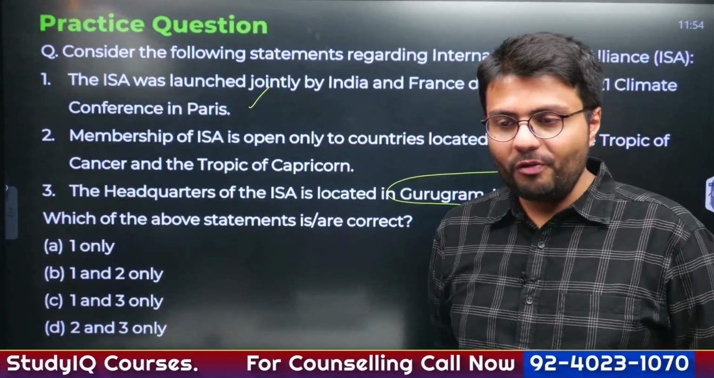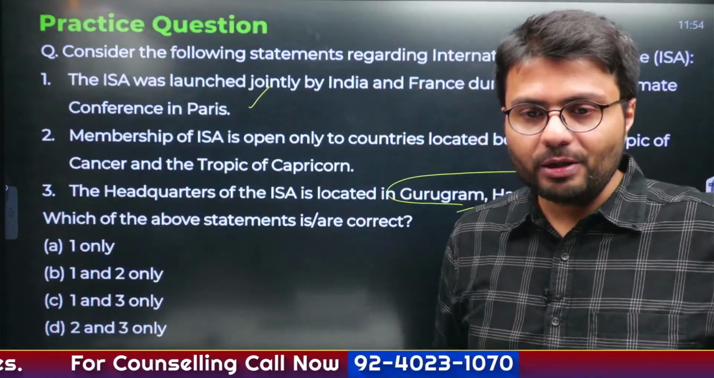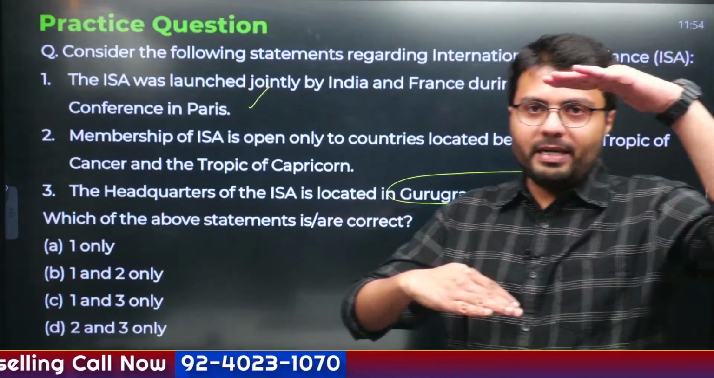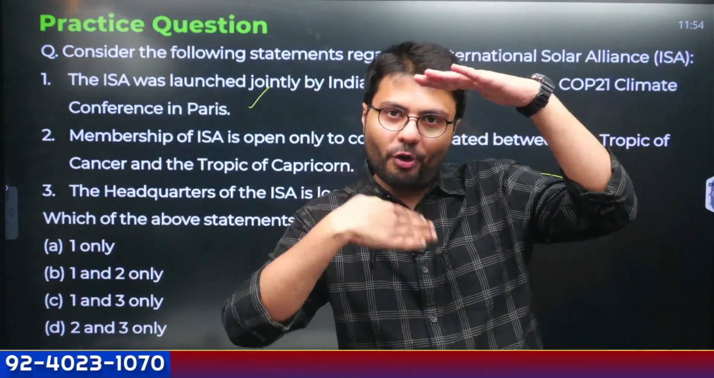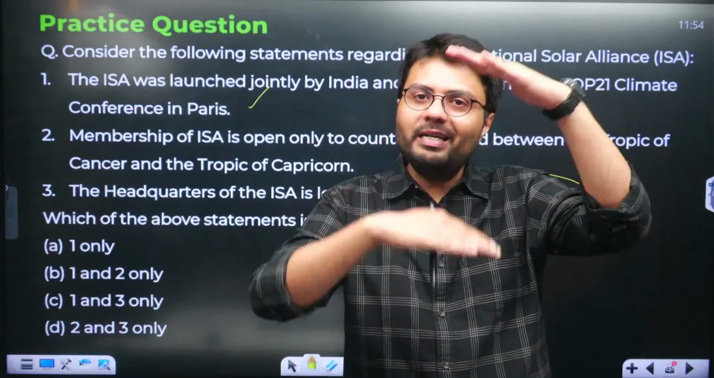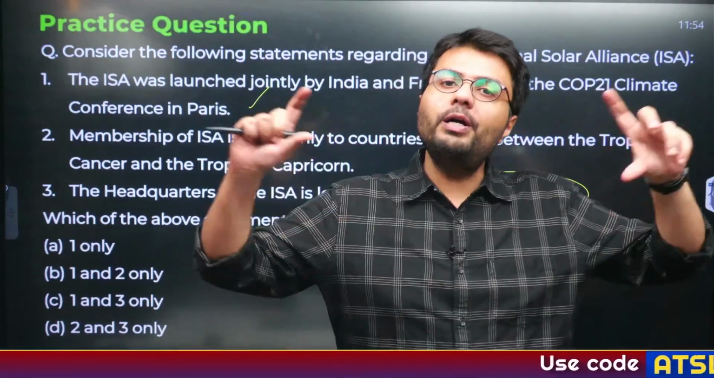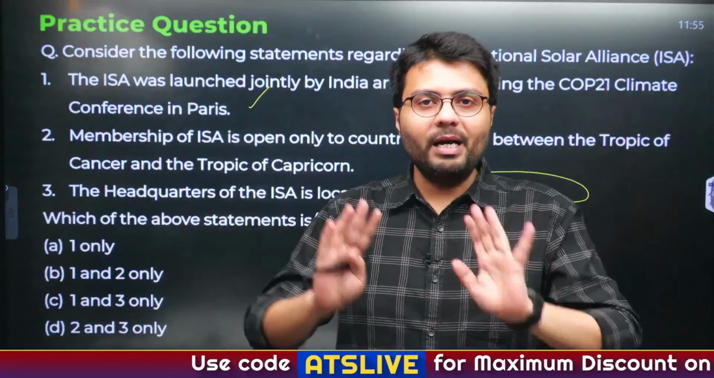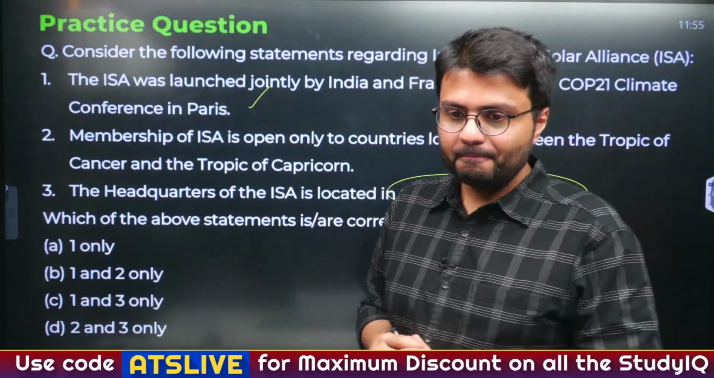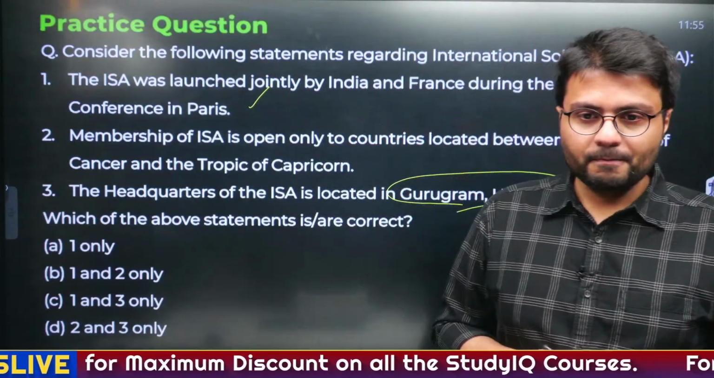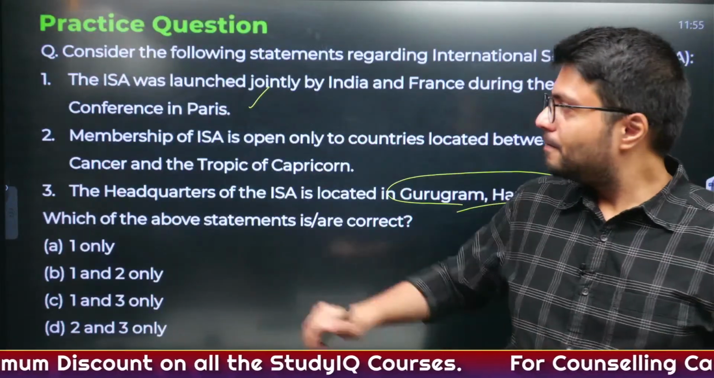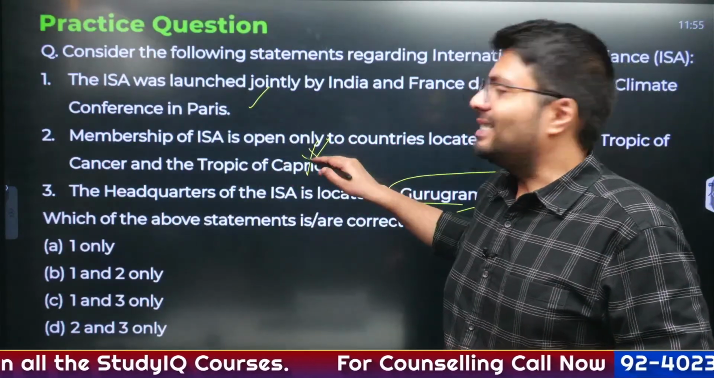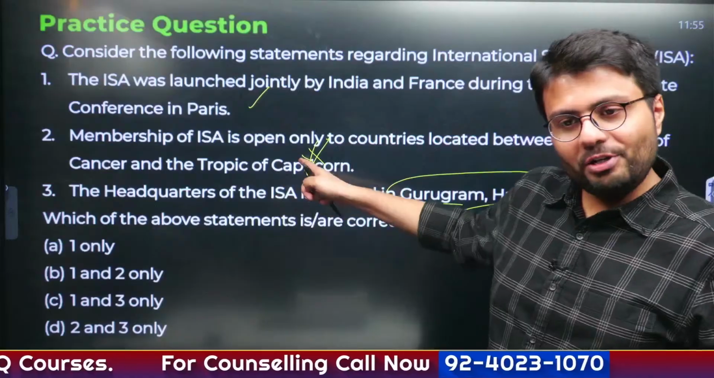Earlier, the criteria of countries becoming a member of ISA was only that those countries who are located from Tropic of Cancer to Tropic of Capricorn, only those countries in middle could have joined it. Now it is open to all the members of the UN. Okay, so all the members of UN can theoretically become a part of ISA. So now this is incorrect. Initially starting में question आता तो ये सही होता.